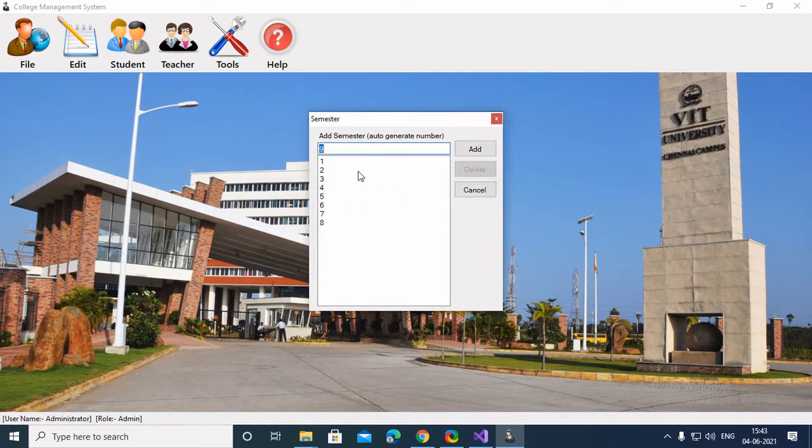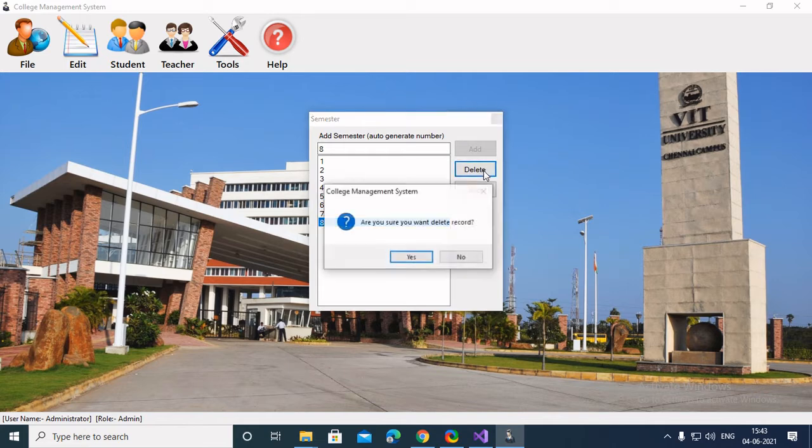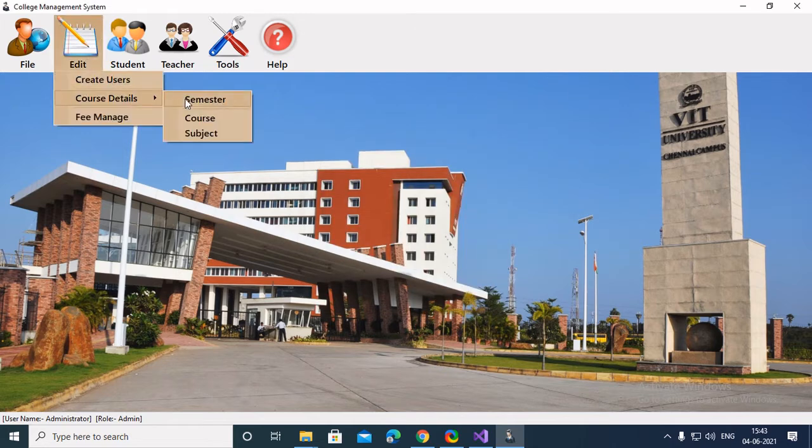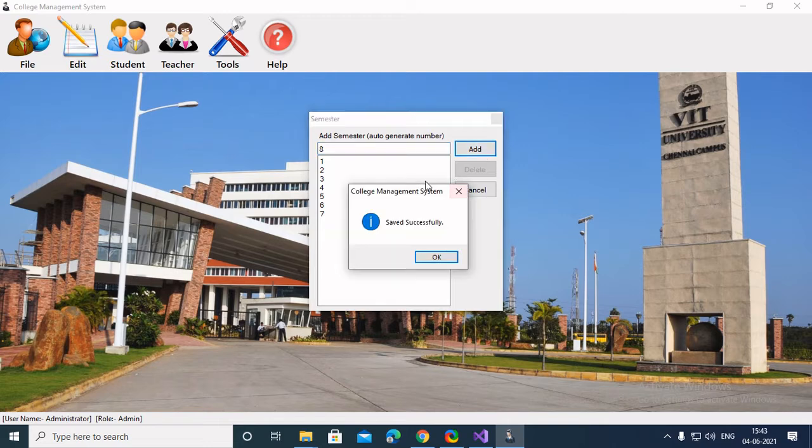But as many colleges have a maximum number of 8, I'll just add another semester here, so 8. So this was the final semester and I have added that.